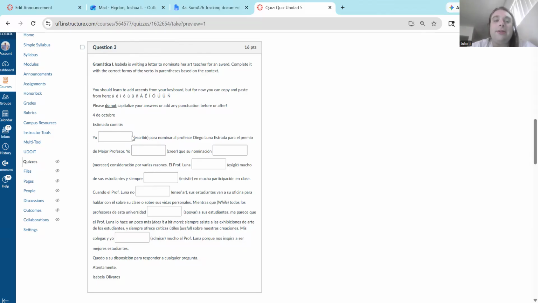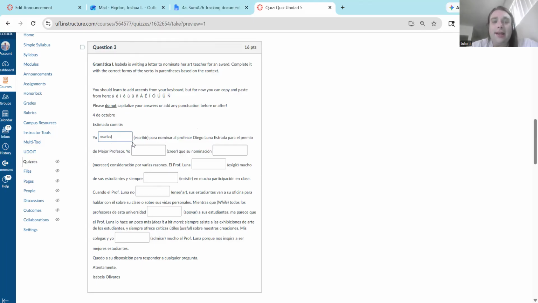Yo escribir. Based on what we know from conjugating verbs, we're always going to need the same thing first: the verb stem, which is escribe in this case. Then we have to think about what ending we want for an IR verb with a yo subject. And luckily, for pretty much every regular verb in the present tense, the ending is just going to be o. So yo escribo, perfect.